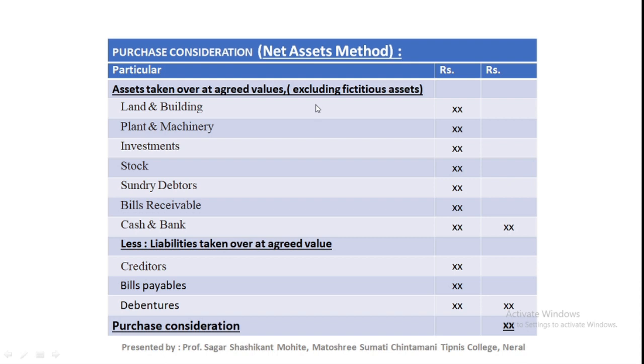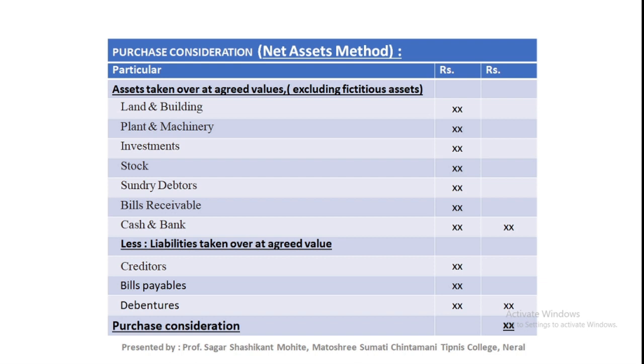It should be noted that fictitious assets such as preliminary expenses, underwriting commission, discount on issue of shares and debentures, expenses on issue of shares and debentures, and debit balance of profit and loss account are not taken over. Only those assets and liabilities that are taken over are considered for the calculation of purchase consideration.